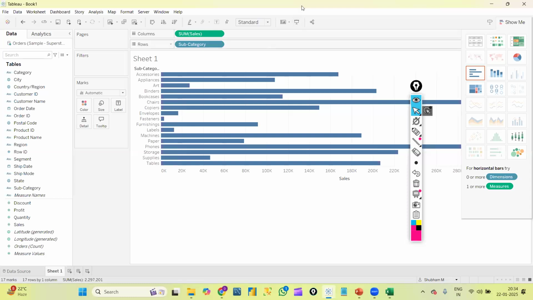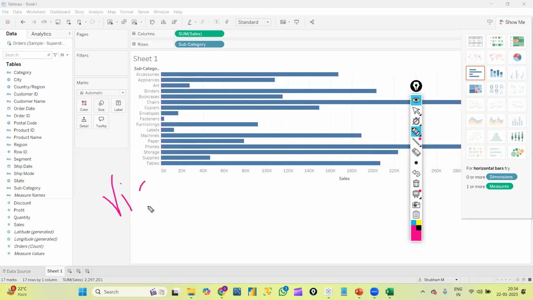Everything is done automatically here. Whatever graph I select, accordingly the dimensions and measures will be placed automatically, whether in rows, columns, or the marks card. Going forward we will learn all these things in detail, how it happens automatically.